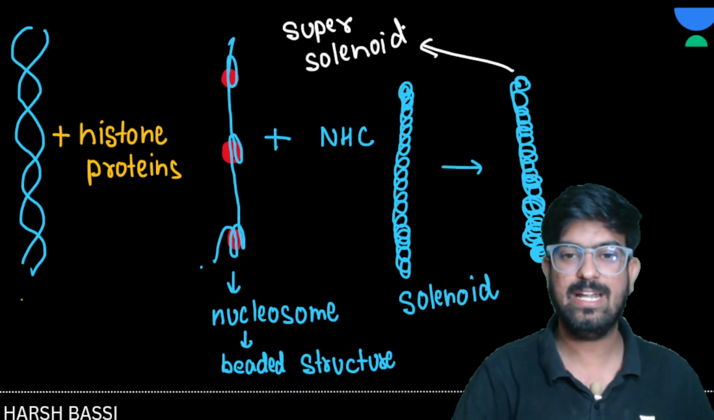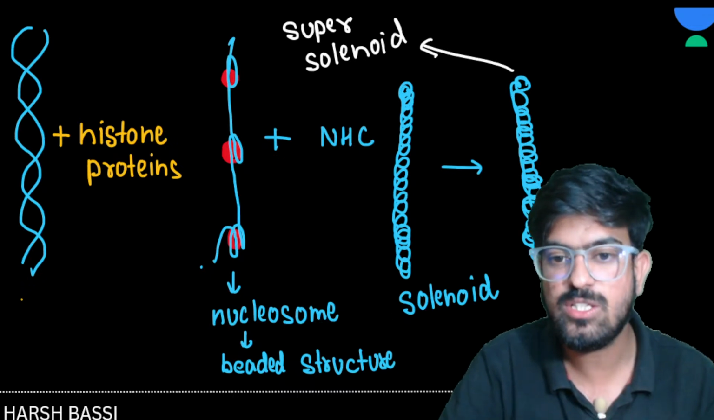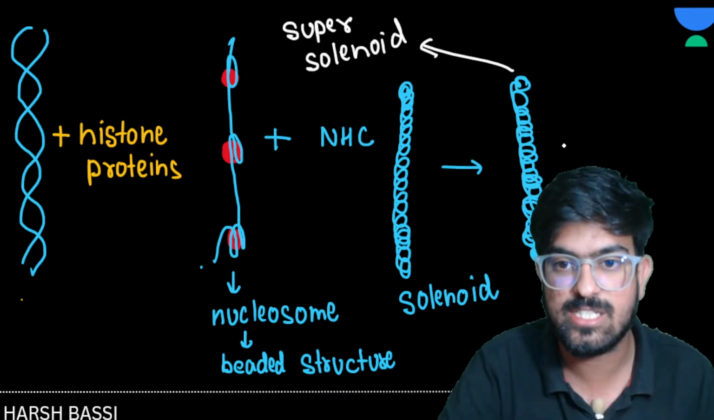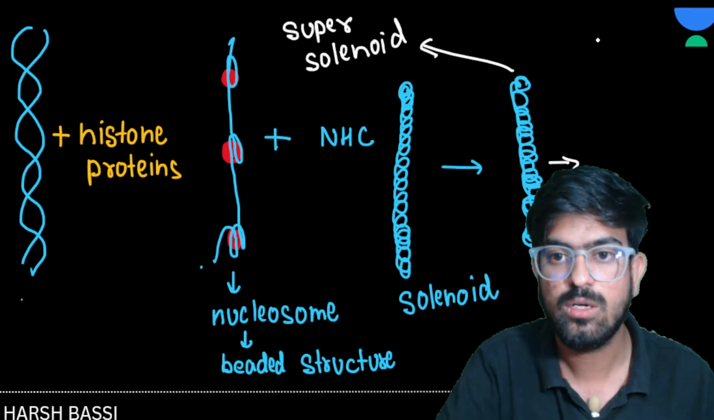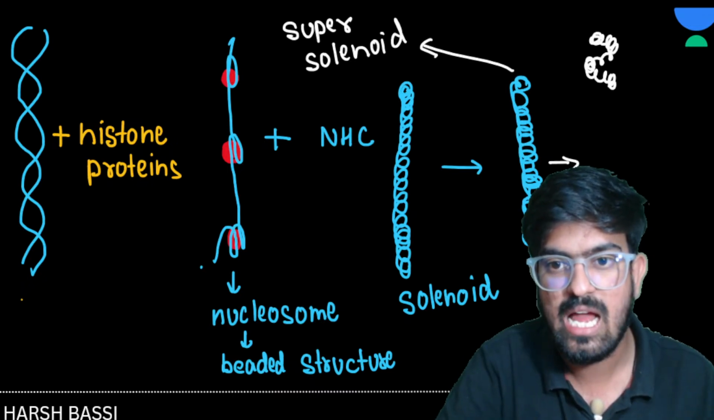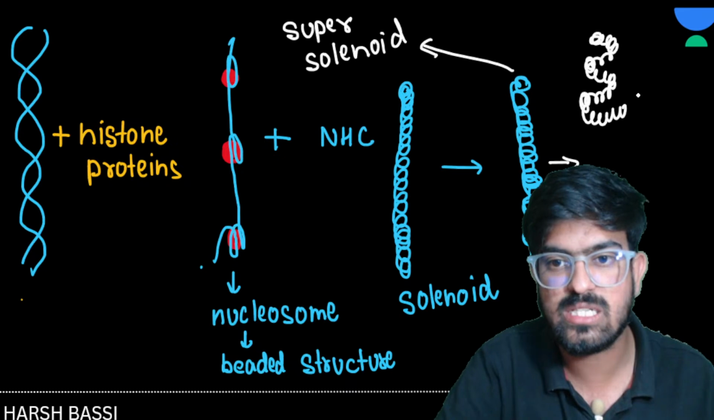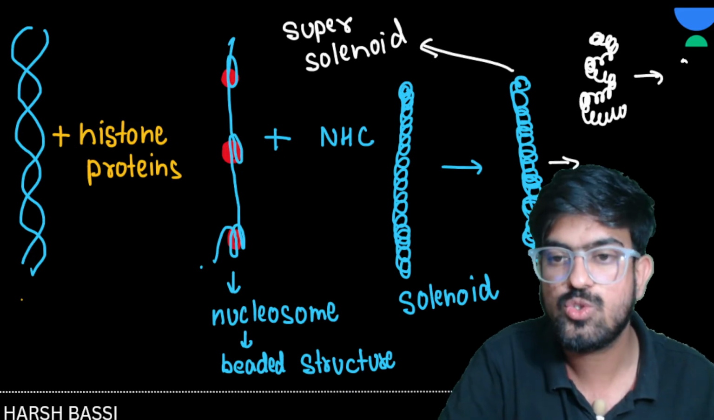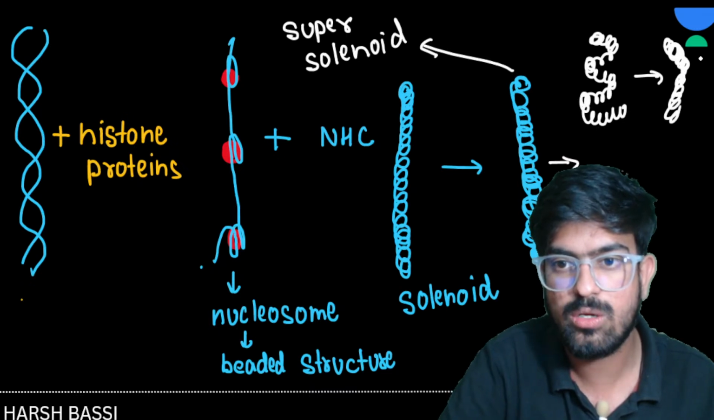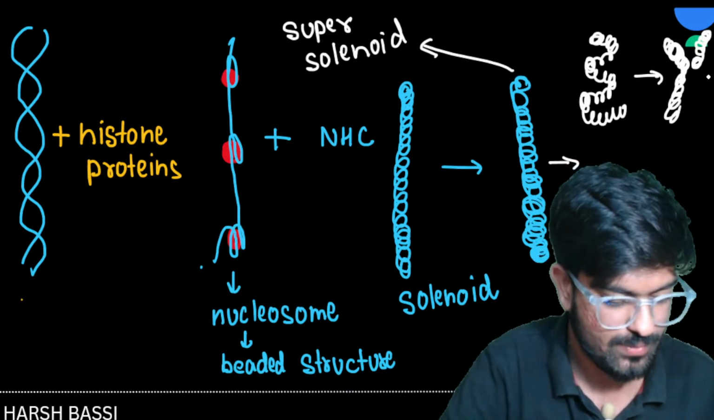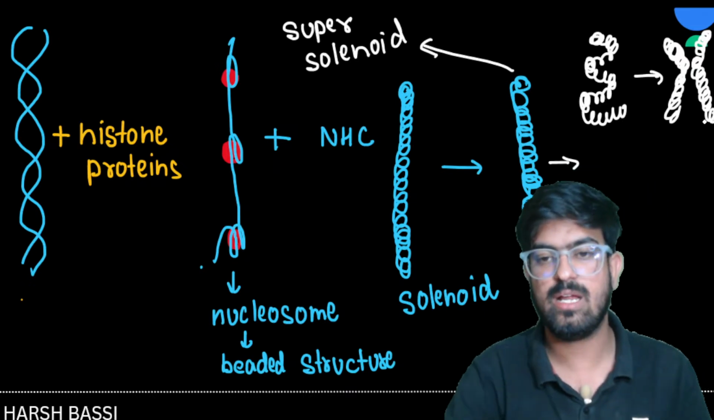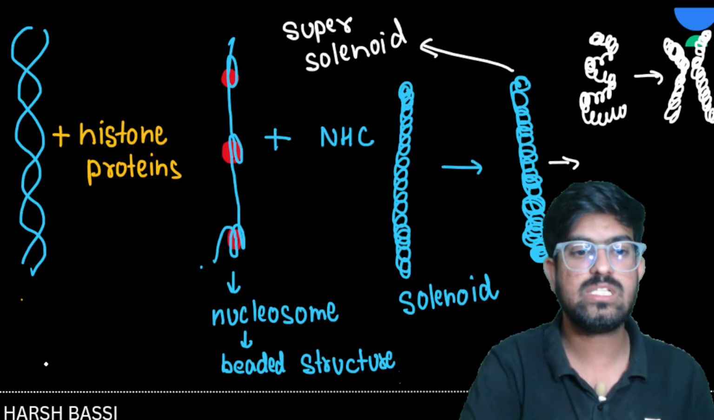Super solenoid, right? And after this super solenoid, we have the chromatids. Then the chromatids finally get converted into the supercoiled chromosome. Okay, everyone, see here. Is my diagram understandable?